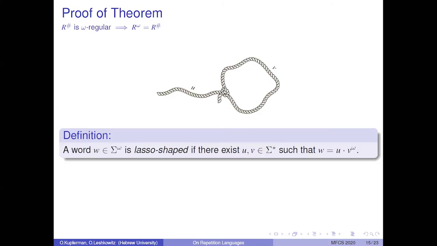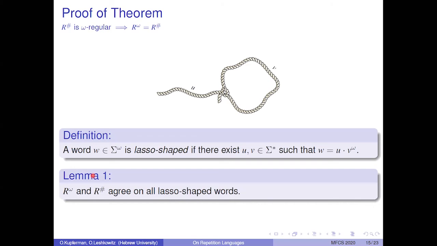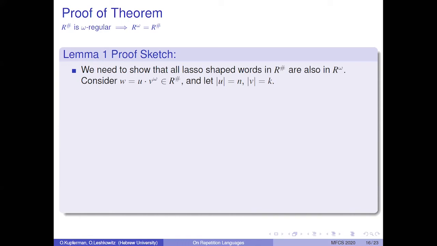The second direction is to show that if R sharp is omega regular, then R omega equals R sharp. We use the definition of lasso-shaped words. Lasso-shaped words are infinite words that start with some finite word U and then loop some finite word V. We have the following lemma. R omega and R sharp agree on all lasso-shaped words. We sketch the proof of lemma 1.